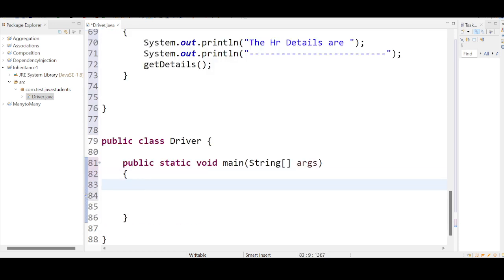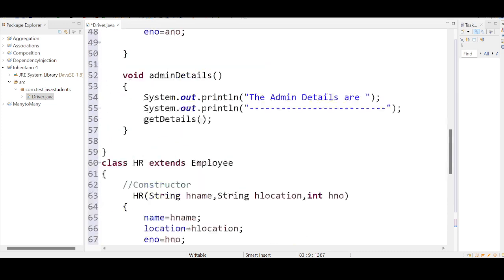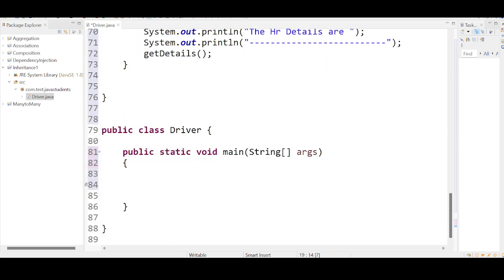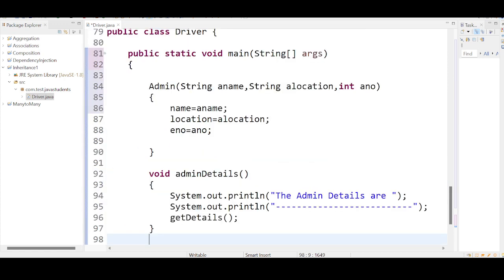I am going to create an object for manager. How can I create an object for manager? Manager,